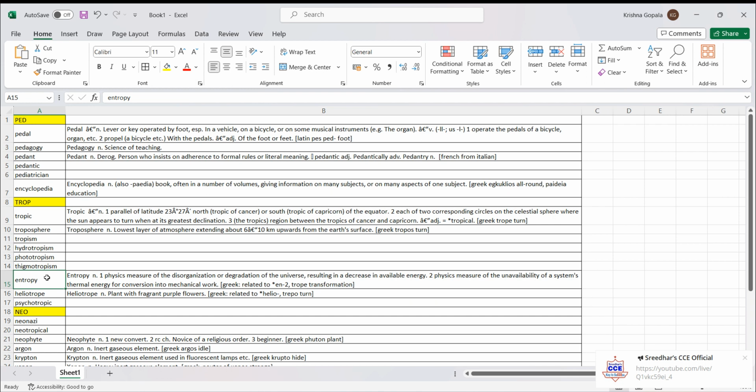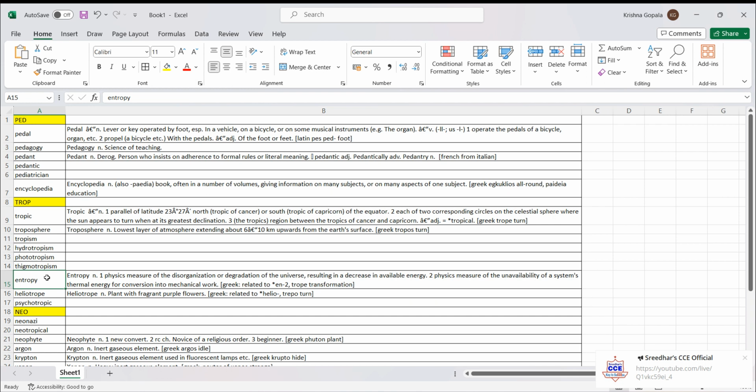Heliotrope. Helio, we all know helio is sun, heliocentric. Means the system which believes sun is at the center. Helio is sun. Right. Heliotrope is any of these small herbs or shrubs having small white or purple flowers. Why are these called heliotropes?